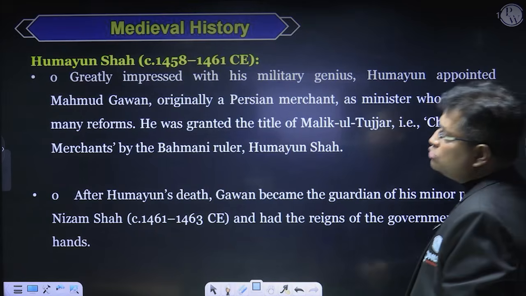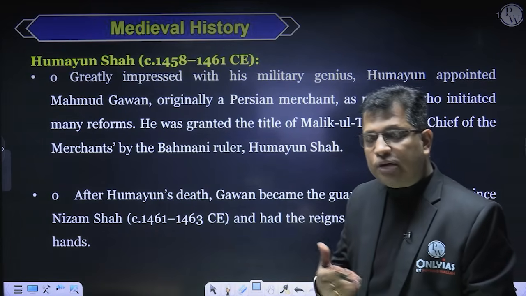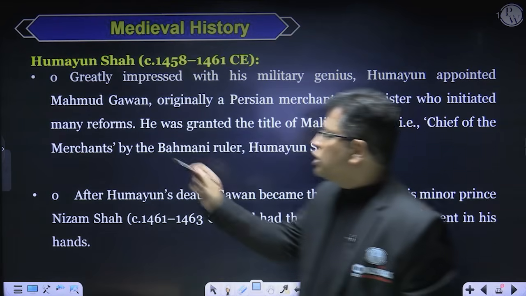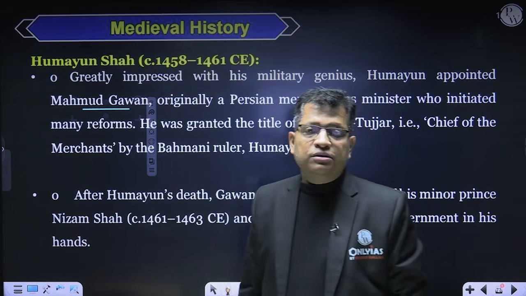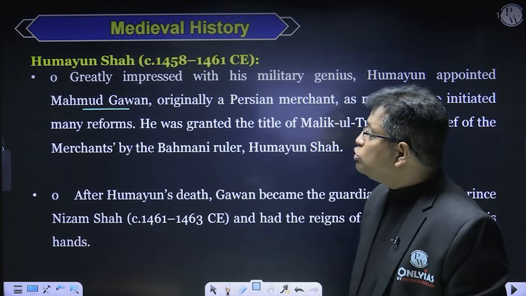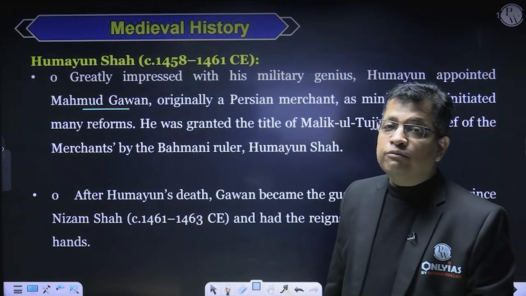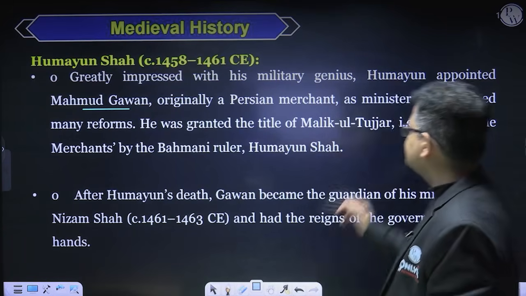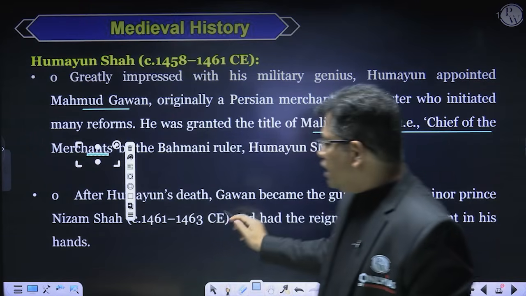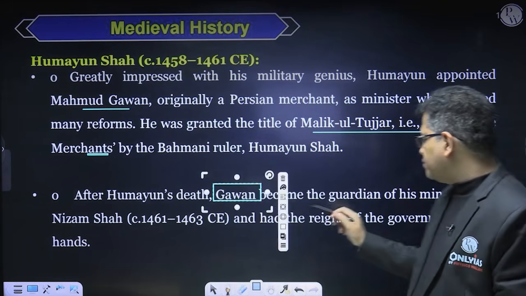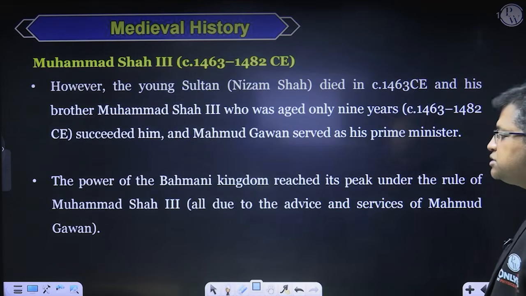Now coming to Humayun Shah. During his time, there was an Iranian or Persian merchant whose name was Mahmud Gawan. He was very much impressed by the administrative and economic skills of Mahmud Gawan, so he appointed him in his service and gave him the title of Malik-ut-Tujjar, that is, chief of the merchants. After Humayun Shah's death, Gawan became the guardian of his minor son, Nizam Shah, and he had the reins of the government in his hands.